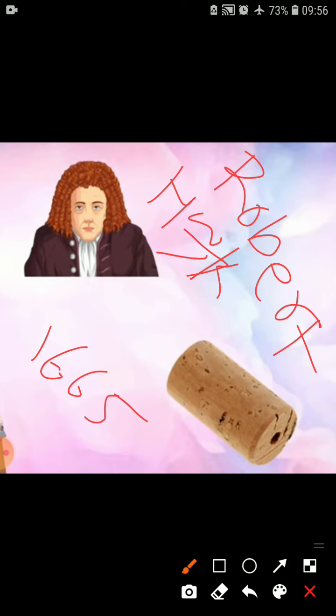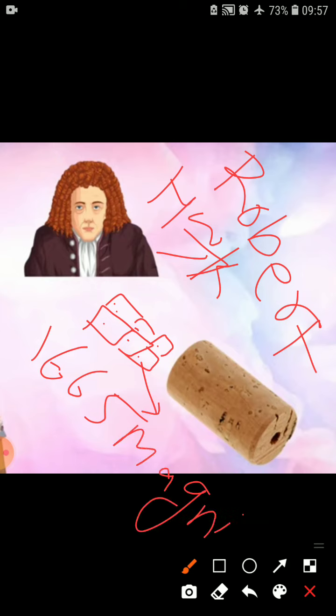He noticed partitions, boxes or compartments. A square-type compartment was seen at that time on the cork slice. These boxes look like a honeycomb, as you are able to see in this picture. Clear? So Hooke coined the term cell for each box.